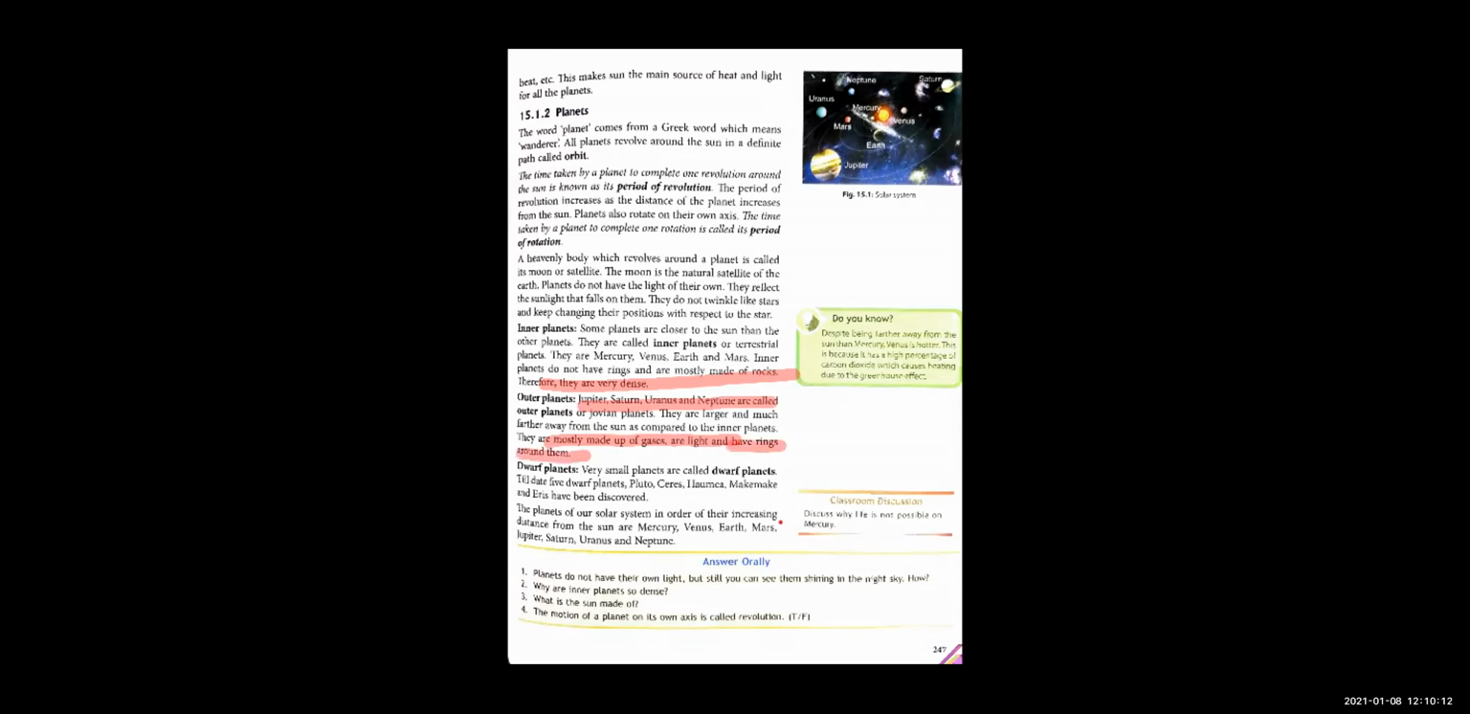So you can divide planets into two: inner planets, outer planets. Inner planets are Mercury, Venus, Earth, Mars, and they are made up of rocks, so they are dense. Outer planets, which are also known as Jovian planets, are Jupiter, Saturn, Uranus, Neptune, which are far from the sun as compared to the inner planets, and they are not made up of rocks, they are made up of gases, and they are light, and they have rings, right?